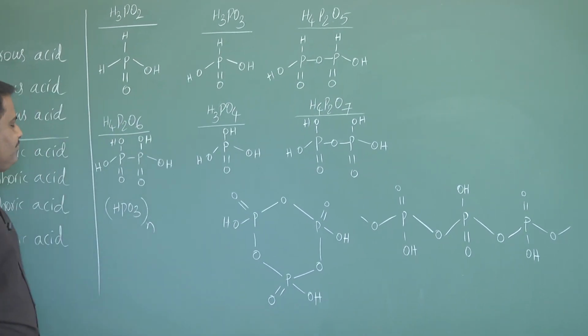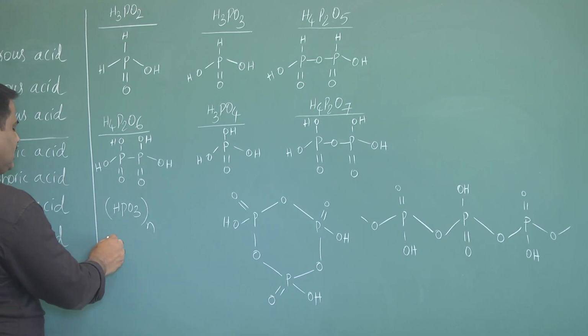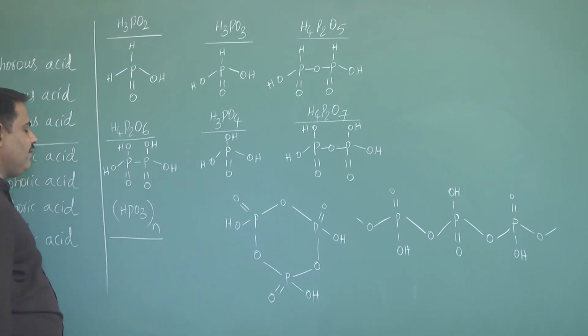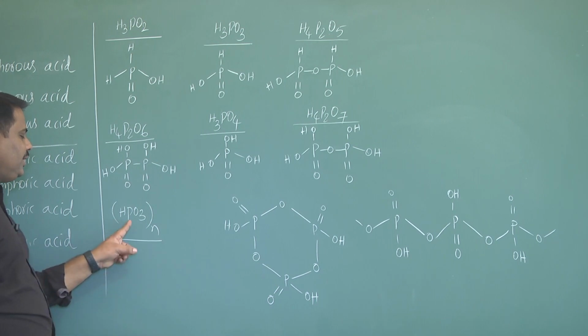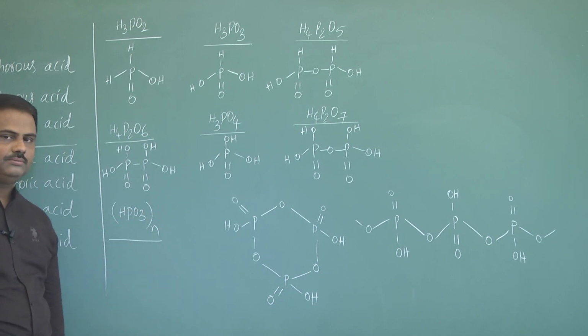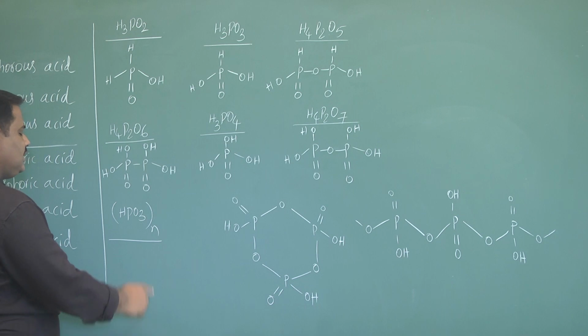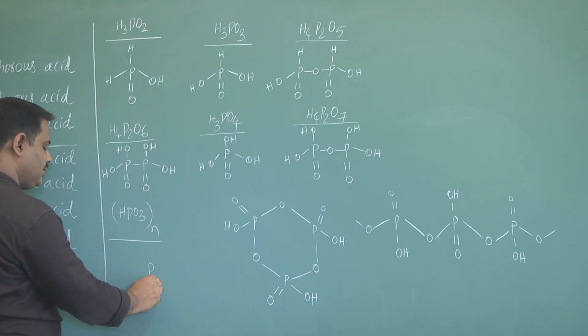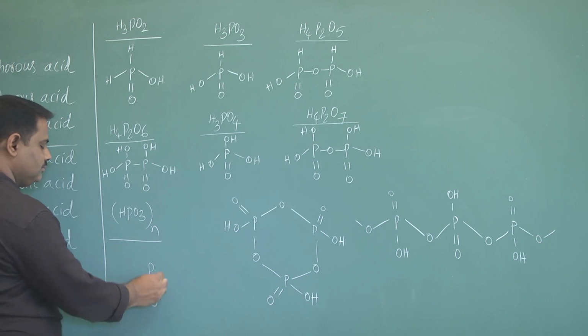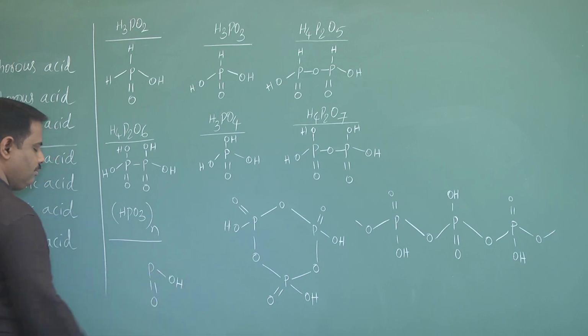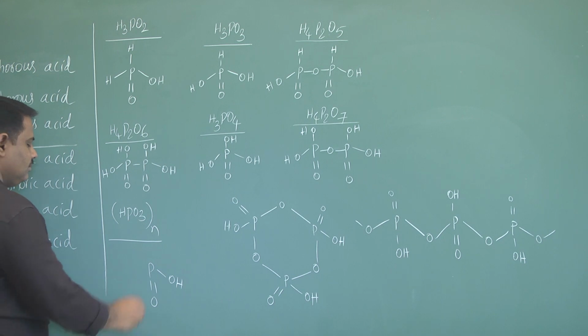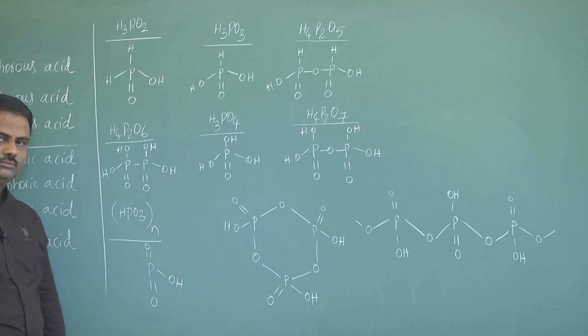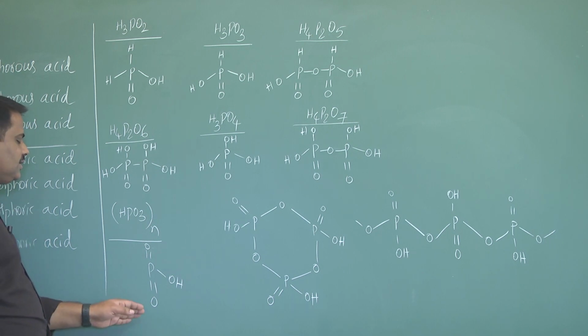Now come to last one, that is metaphosphoric acid, HPO3 taken n times. Suppose if n is 1 for example, then we can write P double bond O, 1 OH group, one oxygen remaining, that's why we will write another double bond O. Generally this is not possible. If n is 1, we can write like this.